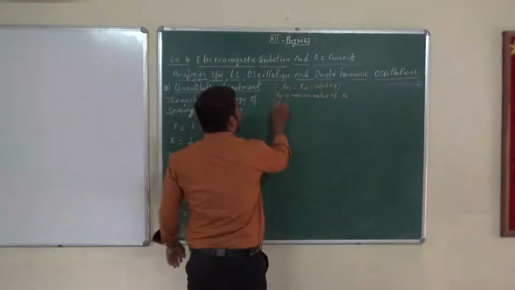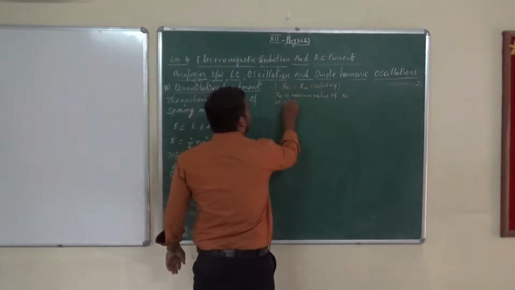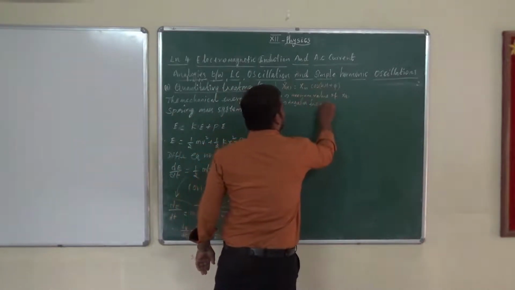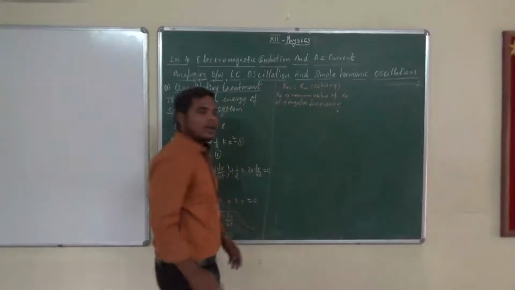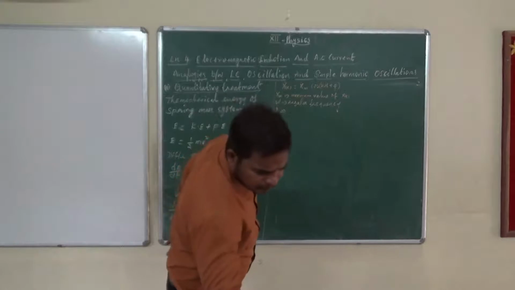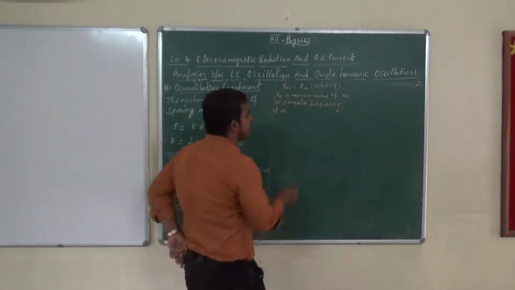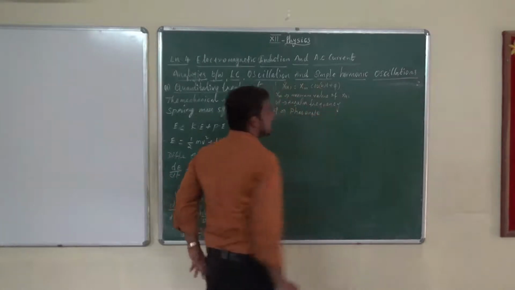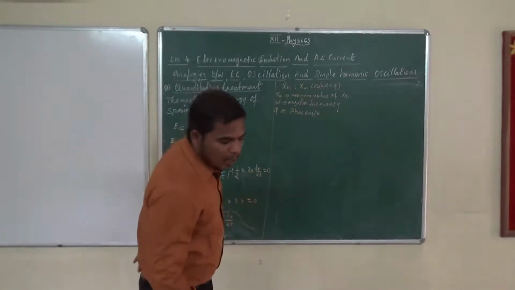What is omega? The angular frequency, isn't it? Phi is the phase angle, and that is constant.